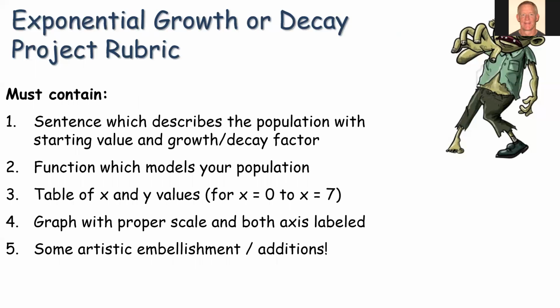Now, here's the rubric for it, right? What am I going to be looking for? The sentence which describes the population with the starting value and growth or decay factor. The function that you're going to write, y equals ab to the x power. And then the table of x and y values. And then the graph, of course, with proper scale and both axes labeled. And then I'll be looking for how much artistic embellishment or additions, right, that will earn you some extra points here.